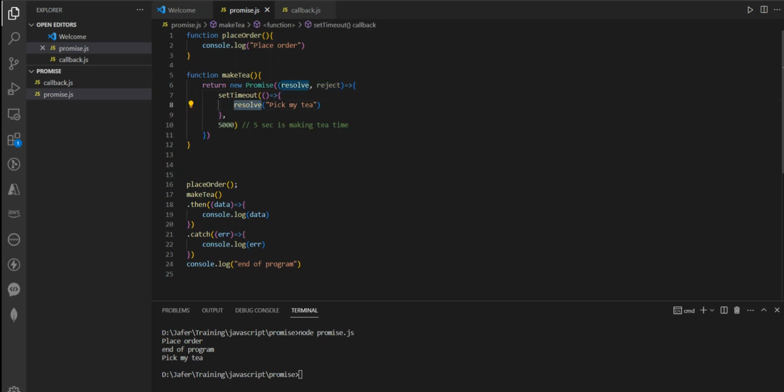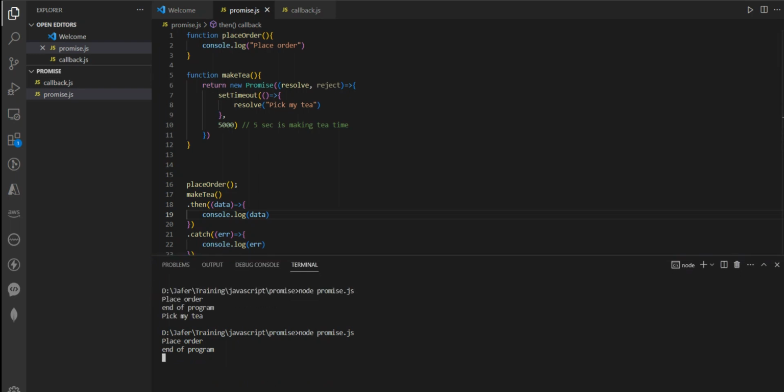So once resolve is called, the makeTea dot then part is executed, and console.log will be printed with pick my tea. In case the promise is not fulfilled due to some condition, then the reject will be called, though in this code I have not shown that. And once the reject is called, you can see the catch error. So let's consider both the cases. Let me show it to you once again.